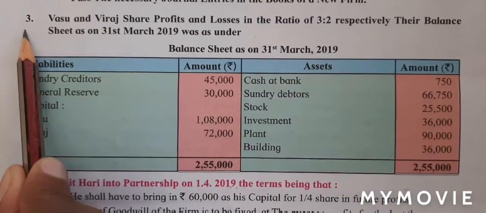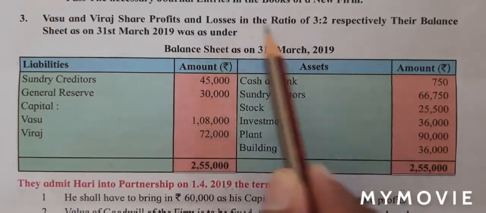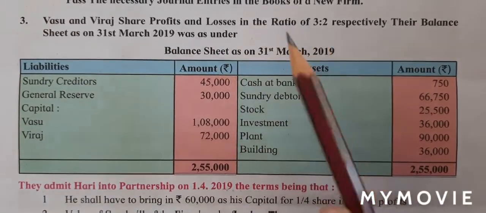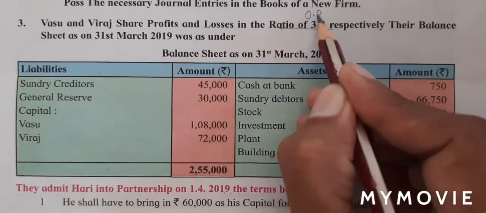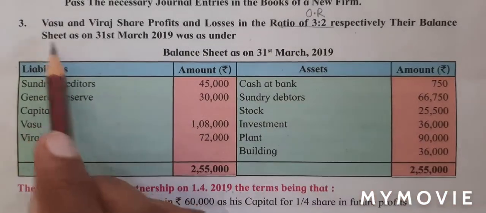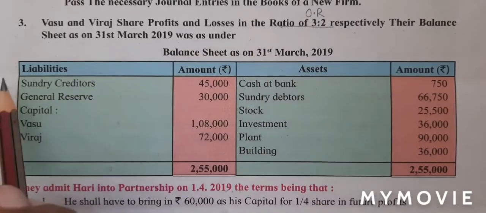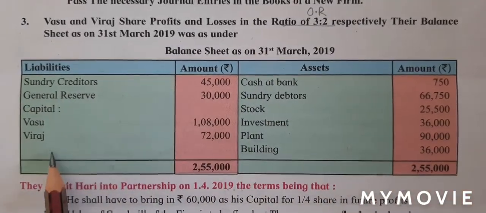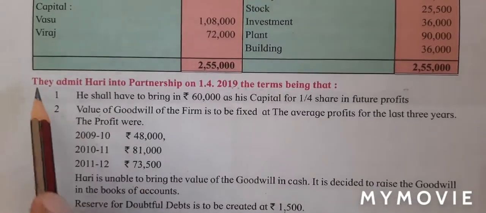Question number 3. Vasu and Viraj share profit and losses in the ratio of 3:2. We will underline this ratio. This is our old ratio. Respectively, their balance sheet as on 31st March 2019 was as under. They have given us a balance sheet. We will not read the balance sheet. We will directly start with adjustment.